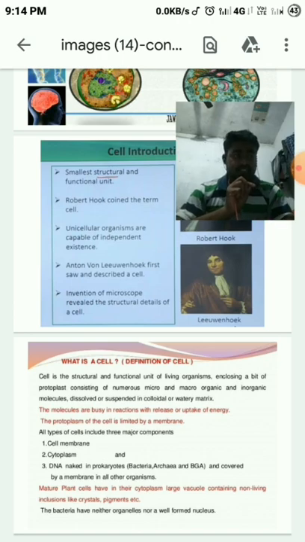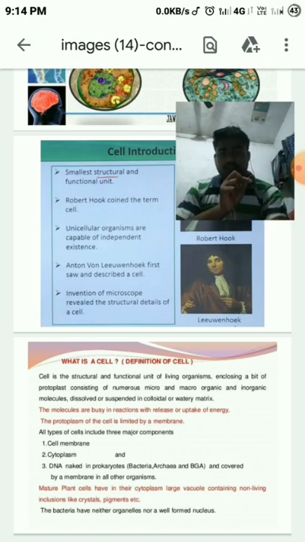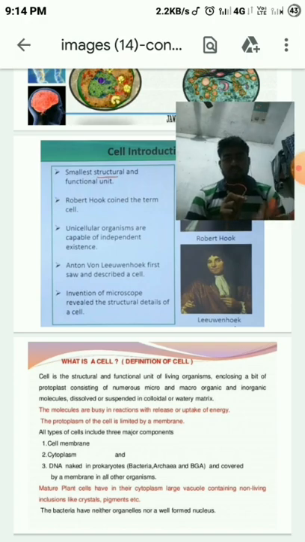Another scientist, Anton van Leeuwenhoek, was the first person who actually saw and described a cell. He was using a compound microscope and started describing the structural details of a cell. With the invention of the microscope came the discovery of the cell and its structures. The structural details of the cell got revealed. What is a cell? A cell is a structural and functional unit of life.